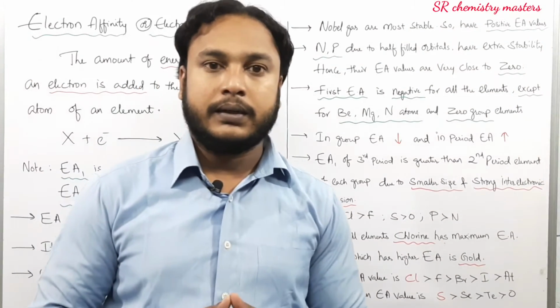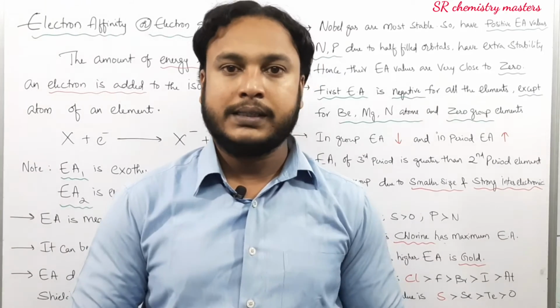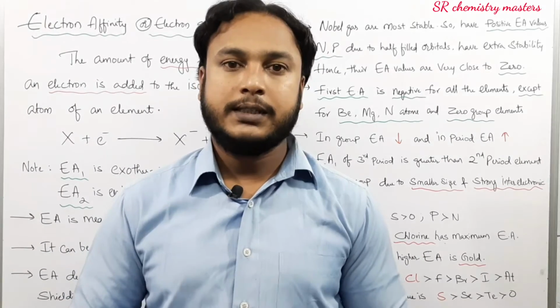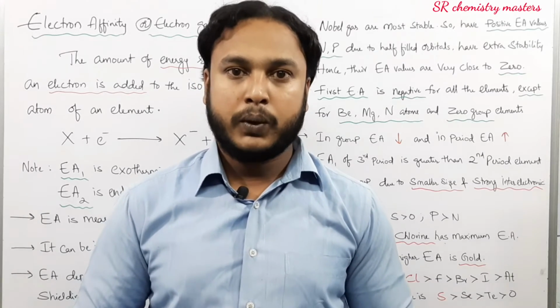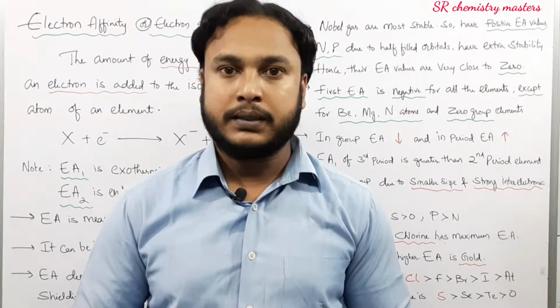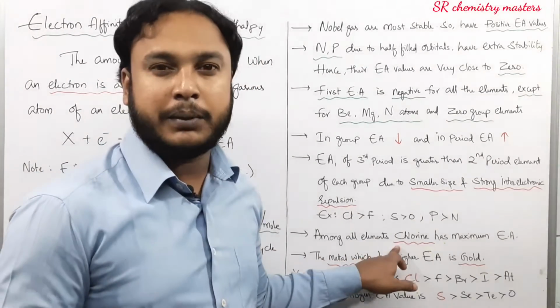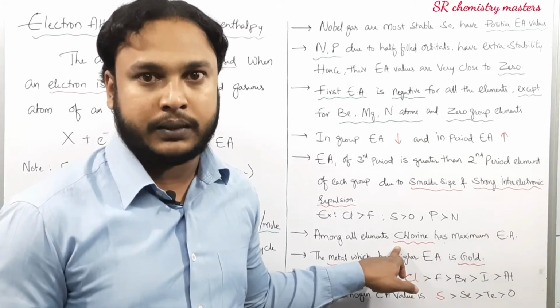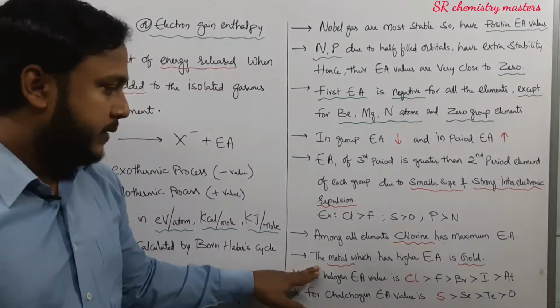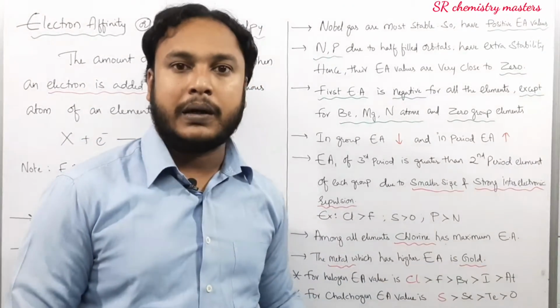If you see, the electron affinity value for chlorine is greater than fluorine and sulfur is greater than oxygen. This is because fluorine and oxygen have smaller size and there is more inter-electronic repulsion. Among all the elements, chlorine has the maximum electron affinity value. Remember, the electron affinity value of chlorine is greater than fluorine. And when it comes to the metals, gold has the highest electron affinity value among all the metals.